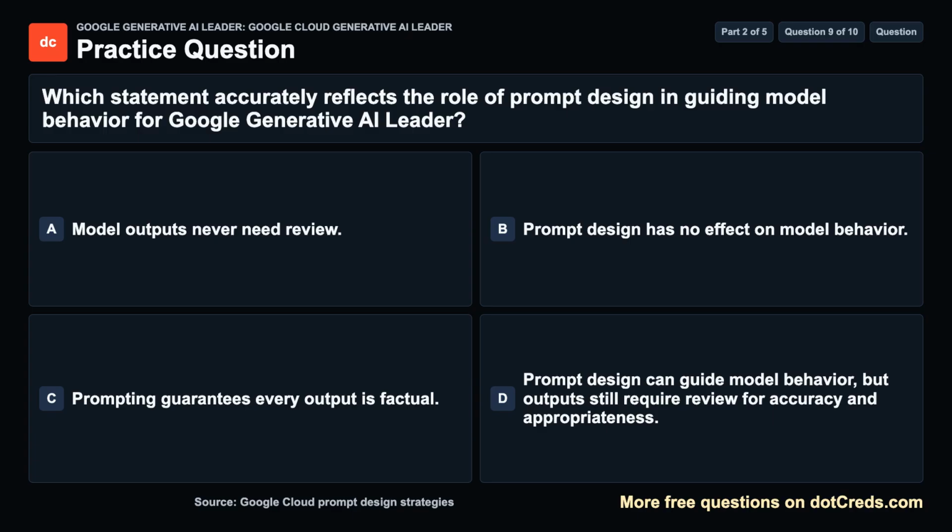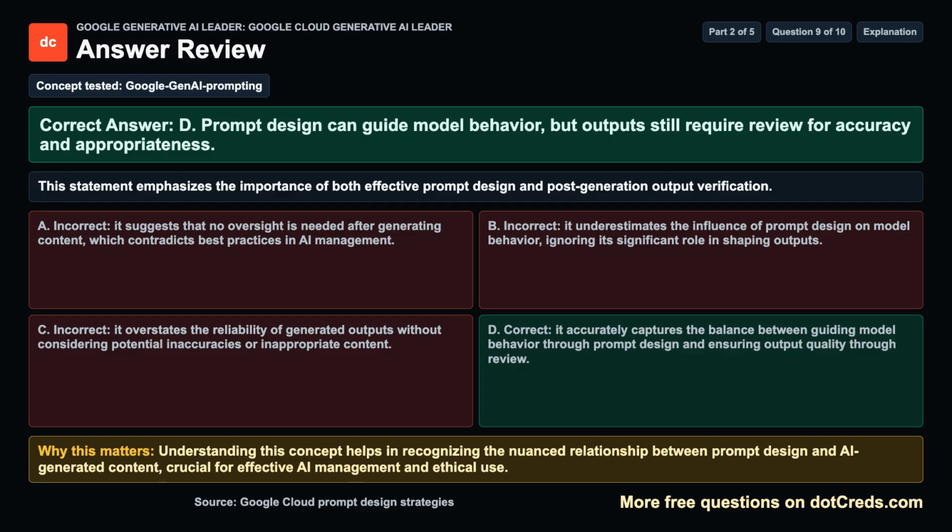Take a moment, then we will review the answer. Concept tested. Google Gen AI prompting. The correct answer is D. Prompt design can guide model behavior, but outputs still require review for accuracy and appropriateness. This statement emphasizes the importance of both effective prompt design and post-generation output verification.